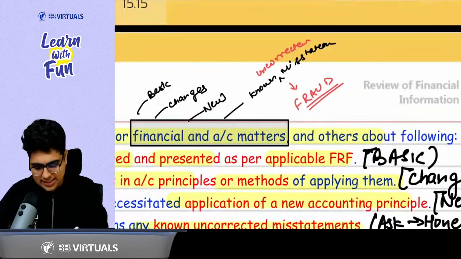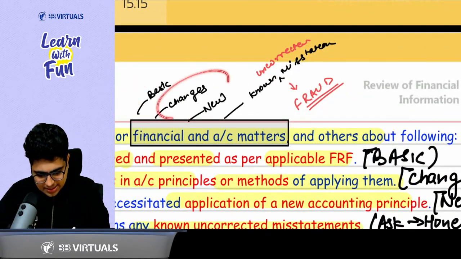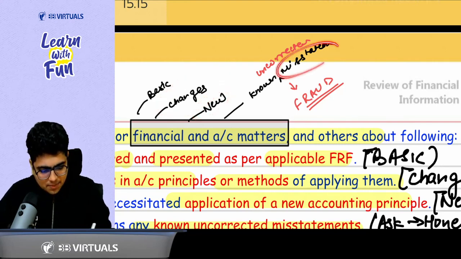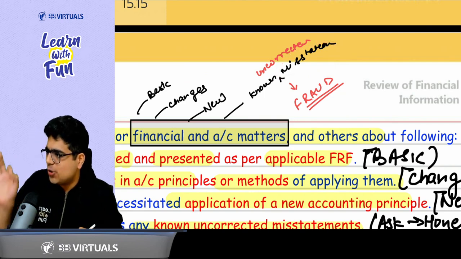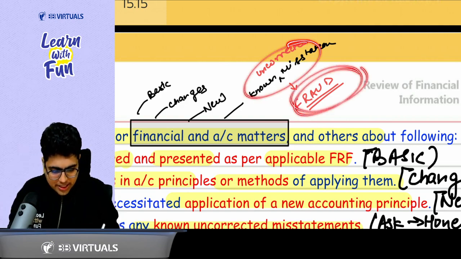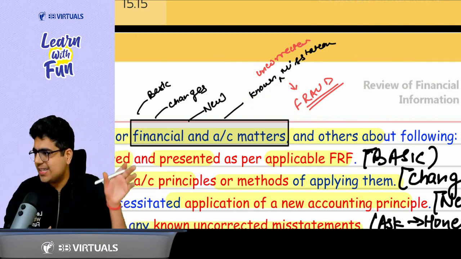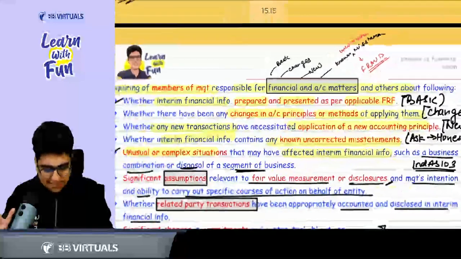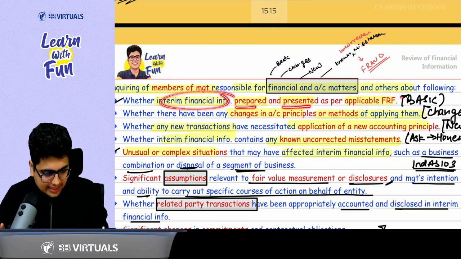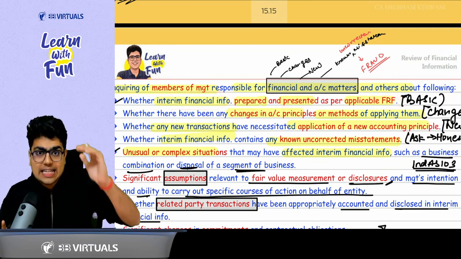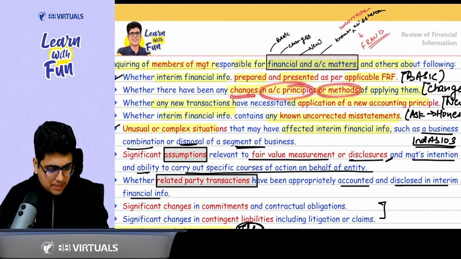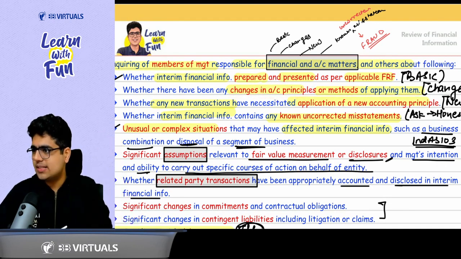Sir, what types of inquiries? Basic inquiries, inquiries about the changes, inquiries about something new, plus inquiry about the misstatement, whether there is any known uncorrected misstatement. If there is a known uncorrected misstatement, it could be an indicator of fraud. Sir, what are these things? Please explain more. A basic thing means basic inquiry, whether the financial information is prepared and presented as per the FRF, whether there is any change in your accounting policy, any change in the accounting principles or methods, accounting policy or accounting methods. Okay, sir.